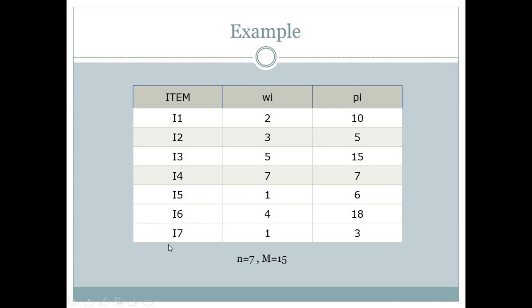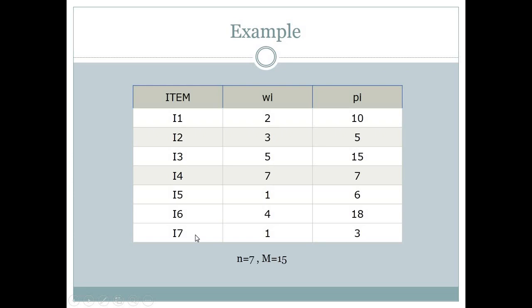Here we have a list of items I1 up to I7. The weight of I1 is 2 and its profit is 10. The weight of I2 is 3 and profit is 5. The weight of I3 is 5 and profit is 15.